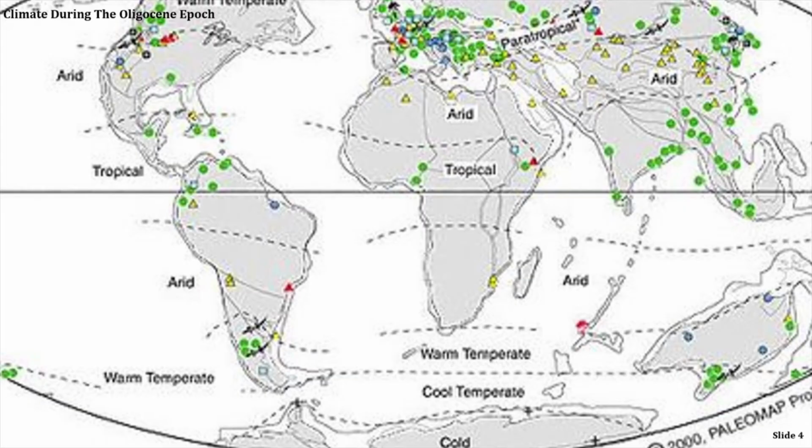What we see here on this slide is the globe showcasing different points around the world, with all the continents having their own different types of temperatures or climate changes happening. In North America, on the west coast, we can see it was arid. In Central America, it was tropical. In South America, it was arid on the west coast. Africa was mainly tropical and arid, and it was arid around Europe and Asia. So these are basically the different points of the climate change that happened throughout the Oligocene epoch.